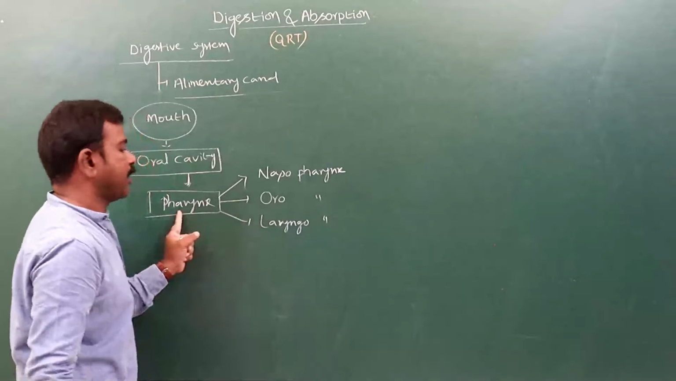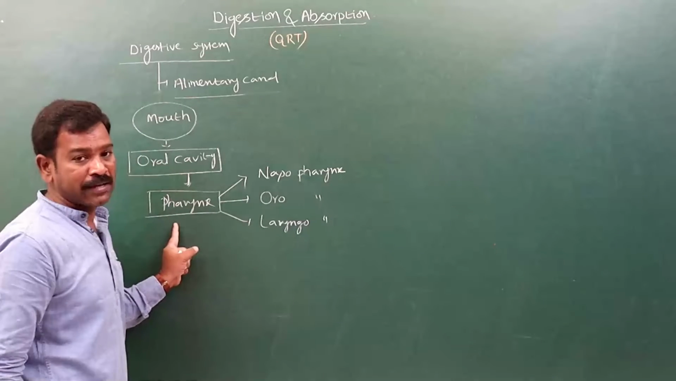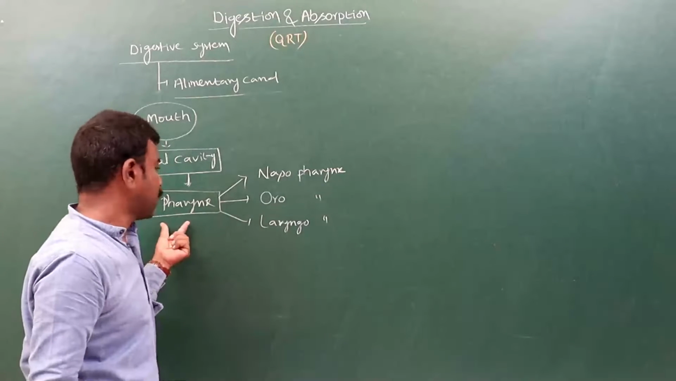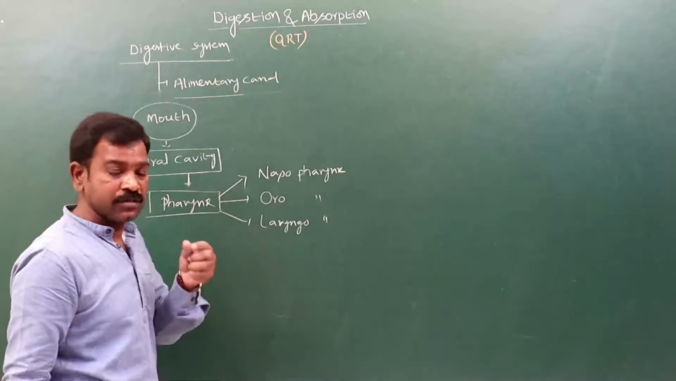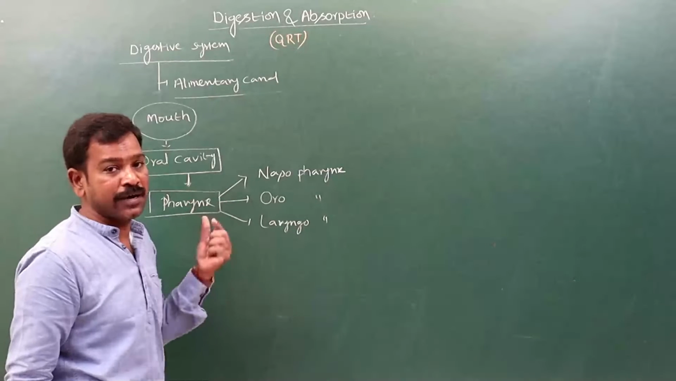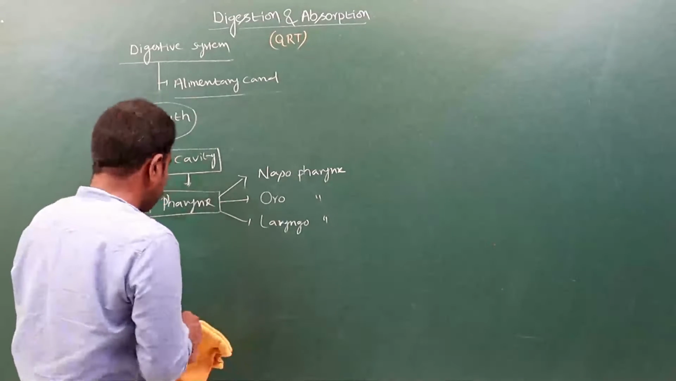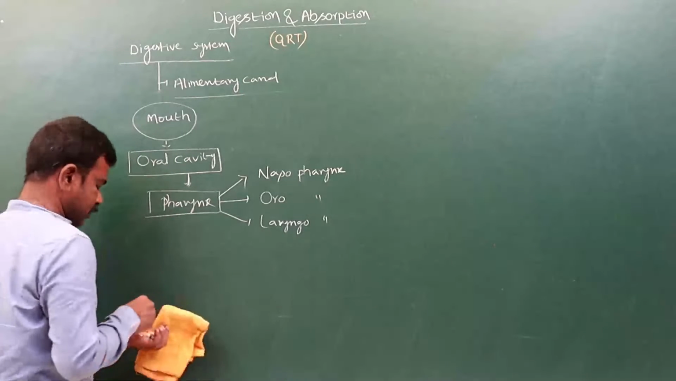Like this, the pharynx is present. It is a common passage for air and food. So that's why it is a junction of both the respiratory tract and the digestive tract. This pharynx opens into the esophagus.